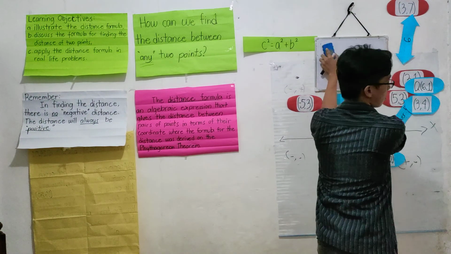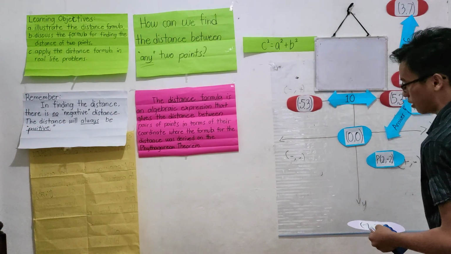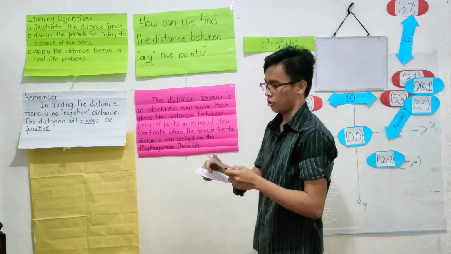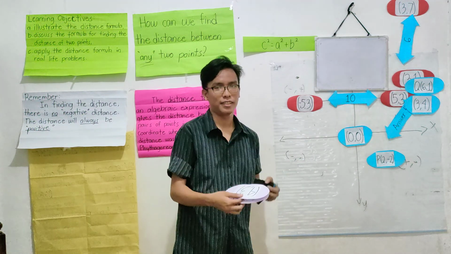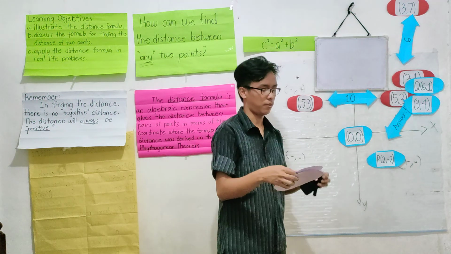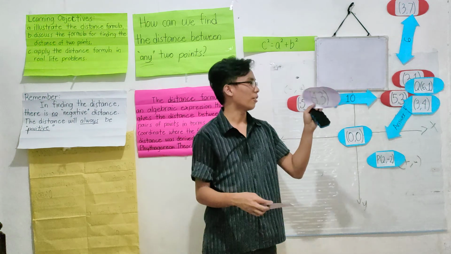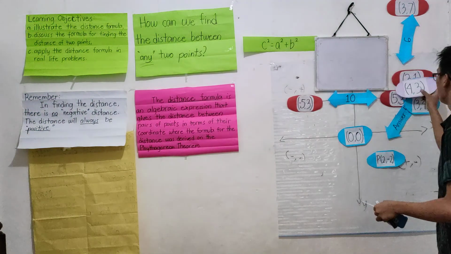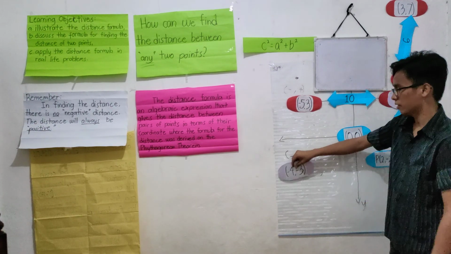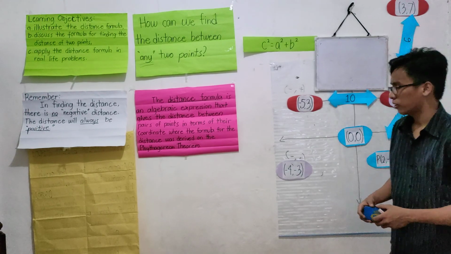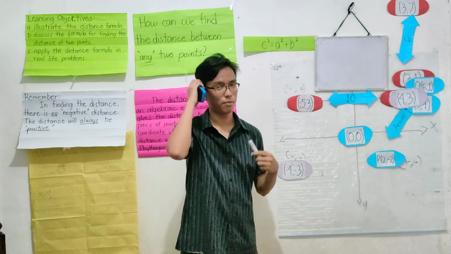Okay? So, for our last example for today, this is based on experience. I have a girl that I like, but she's so far away from me. So I did try to find my distance to her. I put my coordinates here in the first quadrant, while she was at negative 4 and negative 3, which is in quadrant 3. So can you give me how far she is from me?